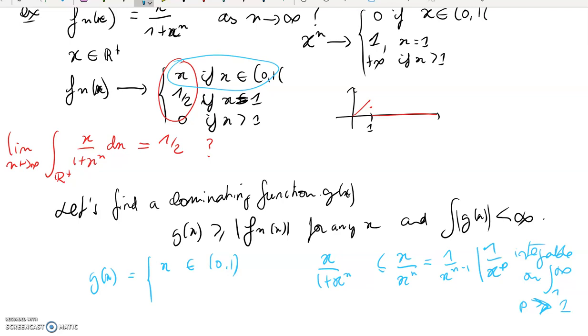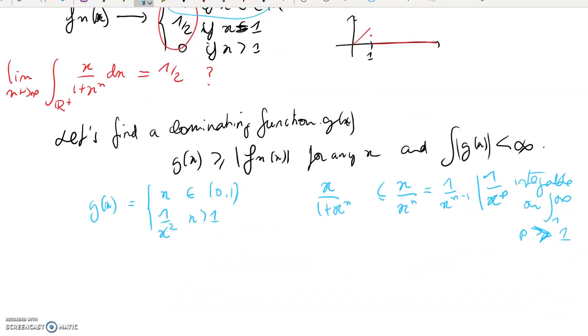Okay, so if we put n greater or equal to, well, let's make it 3, so that n minus 1 is 2, that's okay. So let's say that we put g of x equal to 1 over x squared, that's fine, for x greater than 1.